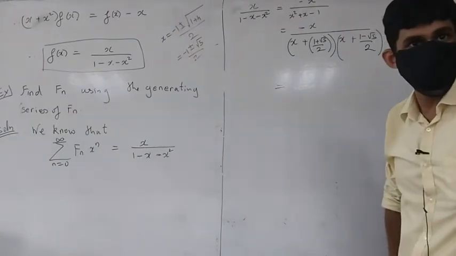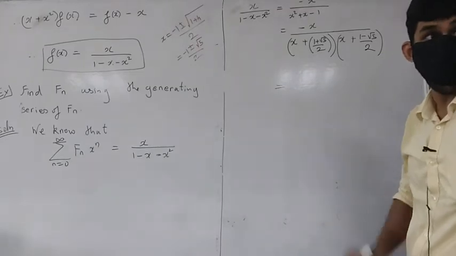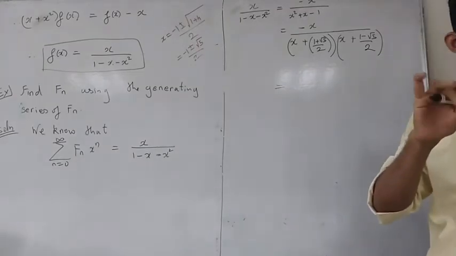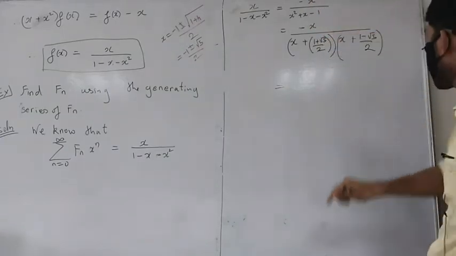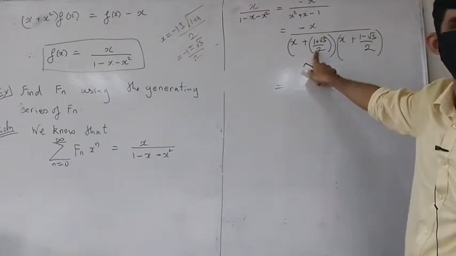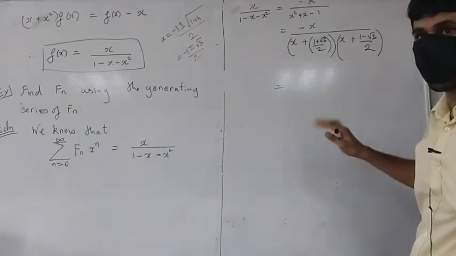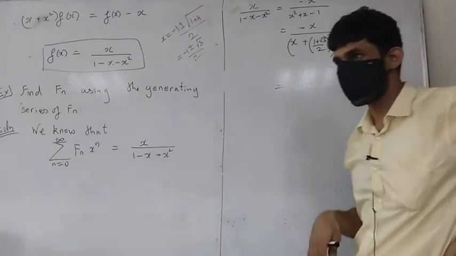The natural way of getting an x in the numerator is to get x times something in the numerator: take this, multiply to this, take this, multiply to this. What will that do? It will kill out both of the constants. Okay, the constants will be killed with that.